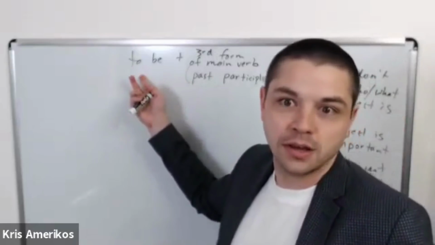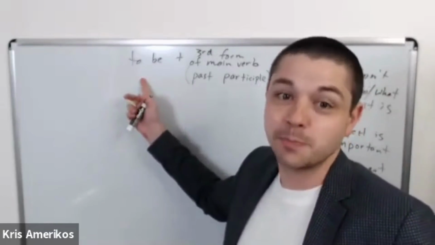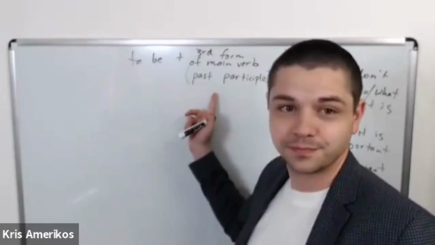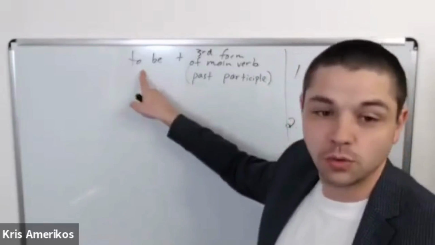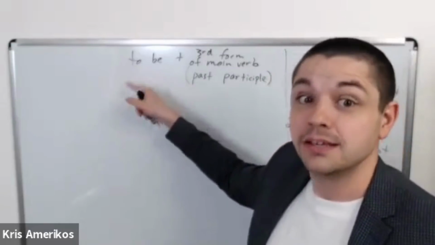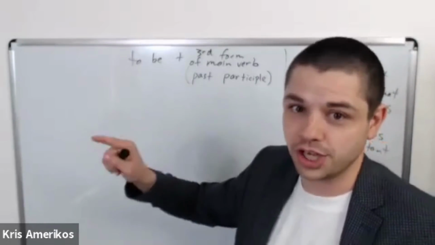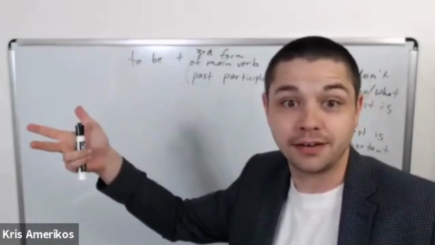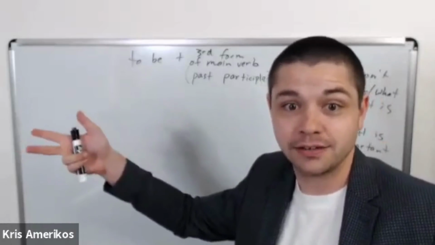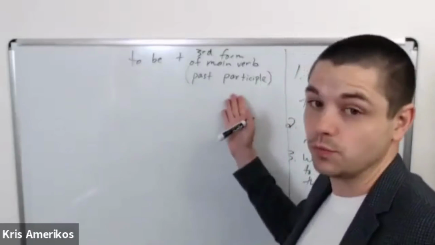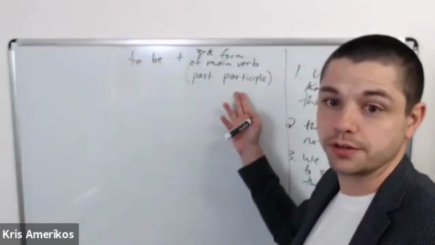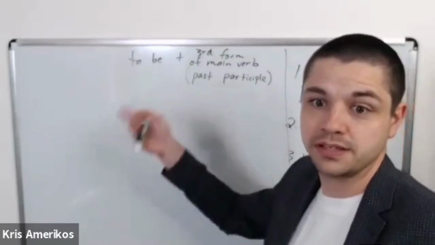Or I could use present perfect. It has been done. So we change the verb to be to present perfect. Have been or has been. And then the main verb, we just use the third part, done. Has been done.